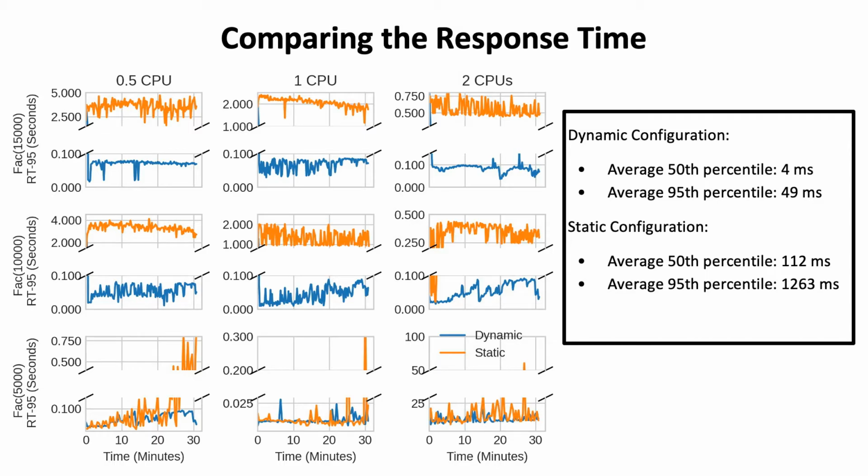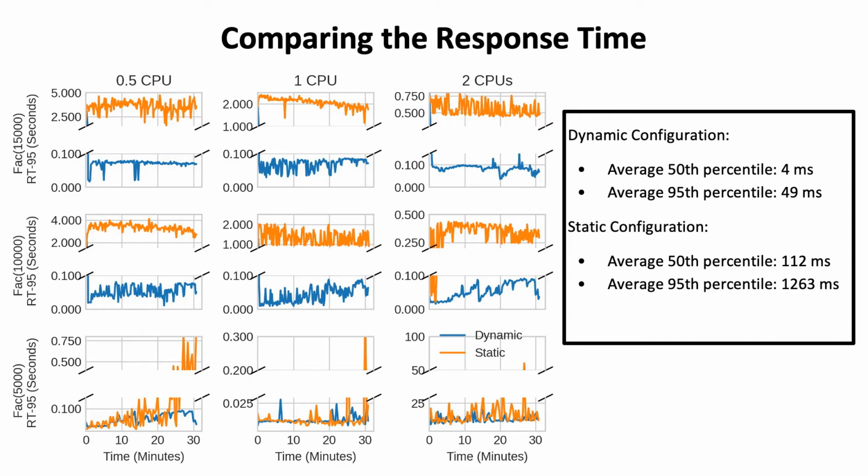For each experiment, we emulate the traffic as we see in the traffic scenario. The results for the dynamic and static configurations on different testbeds are shown here. The response times for the static configuration vary widely with the system size and service complexity, whereas the proposed controller maintains the response time below the target value.